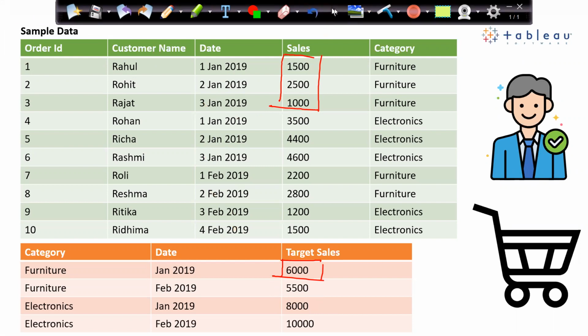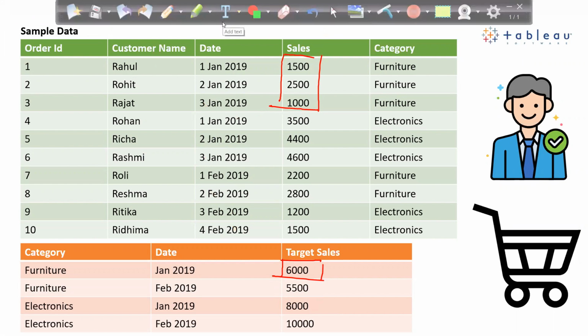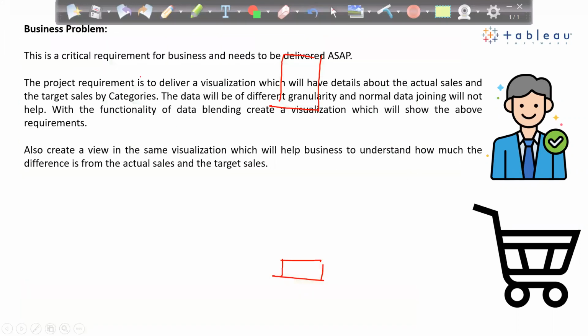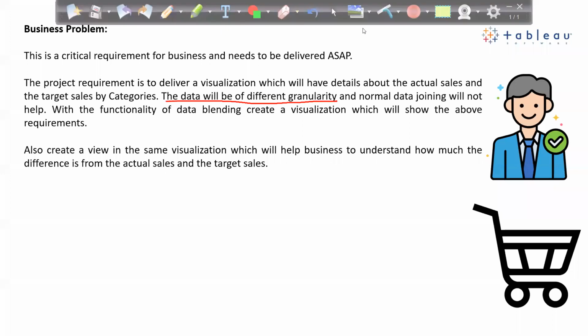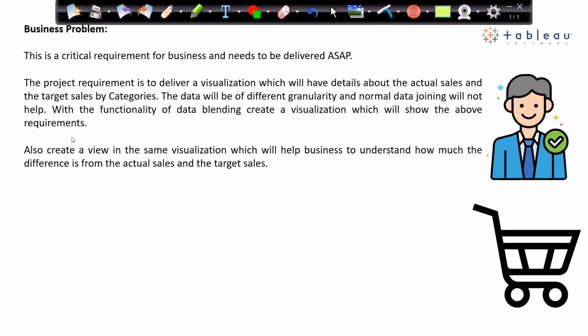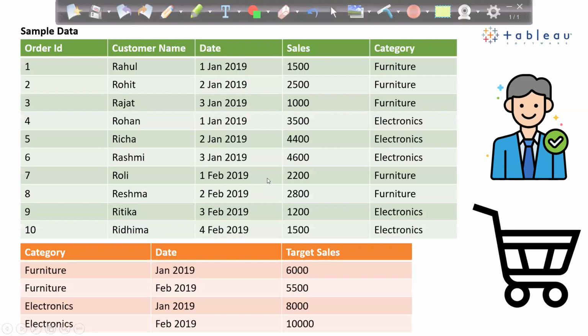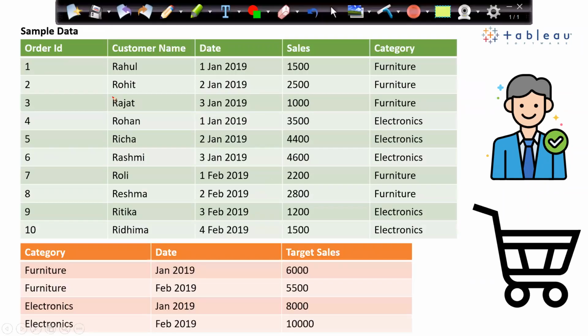Here, if you go back to the business problem, it states that the data will be of different granularity. Now, what does that mean? If I go back to my sample data, what is the granularity of this table? At what level is my data?